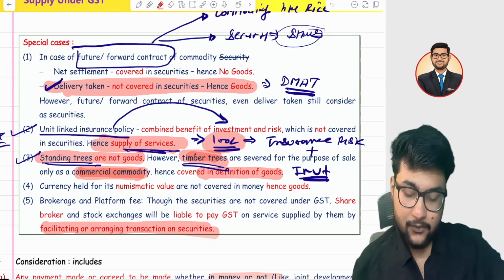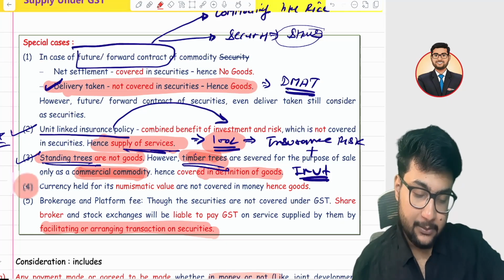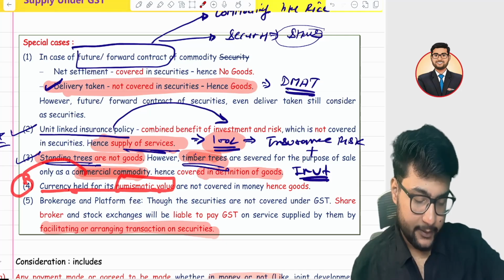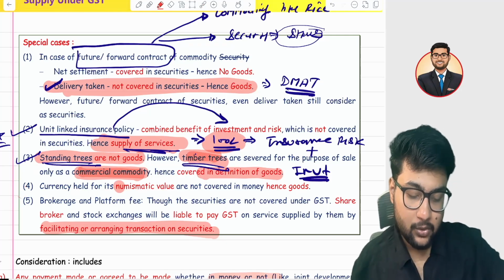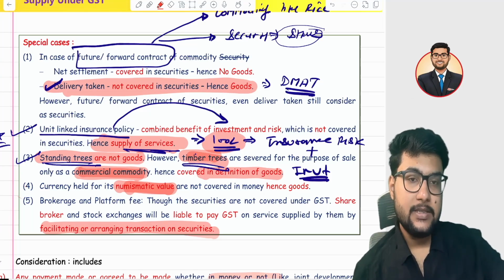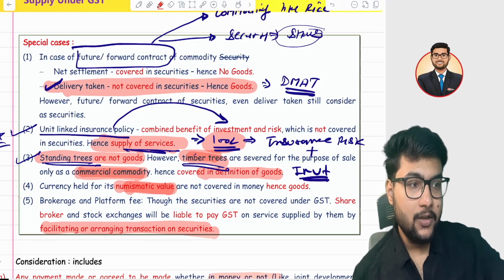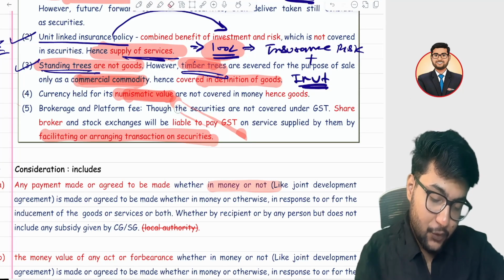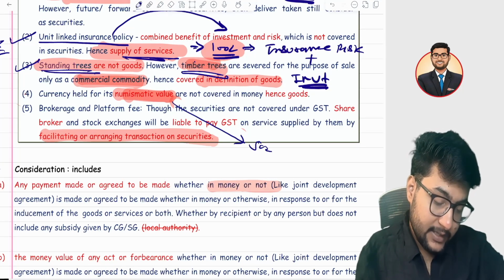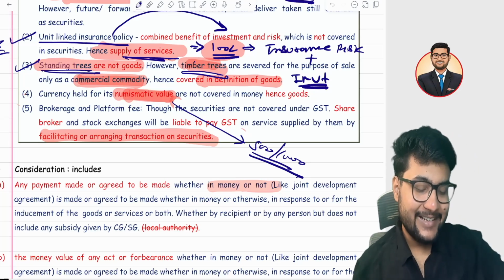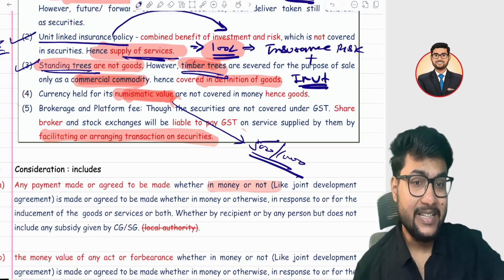Now let's talk about the fourth point. Sir, what do you mean by the fourth point? In the fourth point, any currency you hold for numismatic value. By numismatic value, if I give an example, have you seen old 500, 100 notes or 1000 notes which are already banned? Right now, if you want to purchase a 500 or 1000 note, you will not get it at 500 because it's a very rare commodity now.